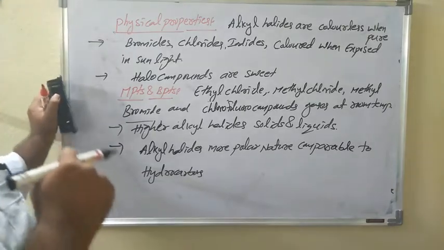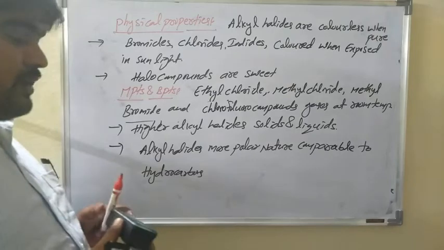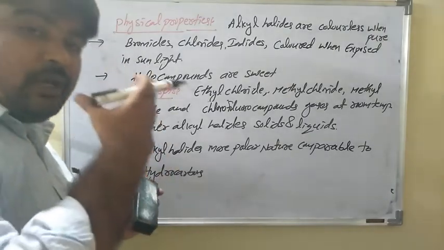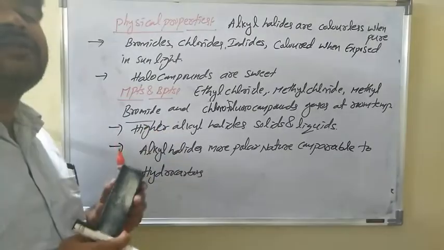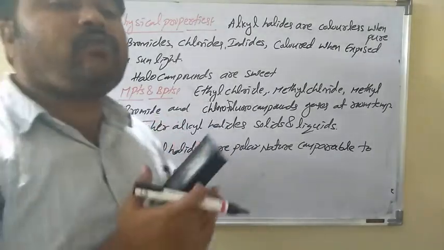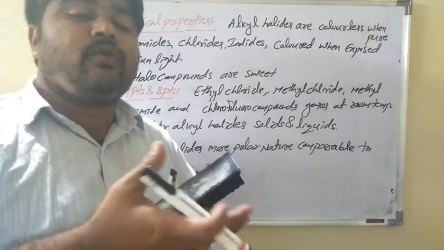For melting points and boiling points, more polar nature is there. So alkyl halides have strong intermolecular forces, along with more molecular mass.